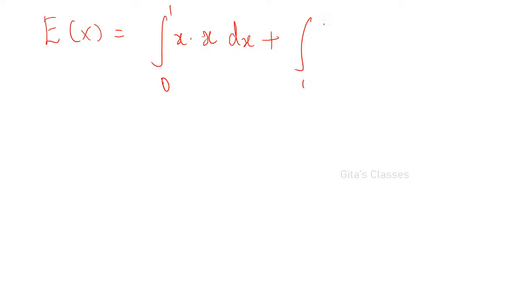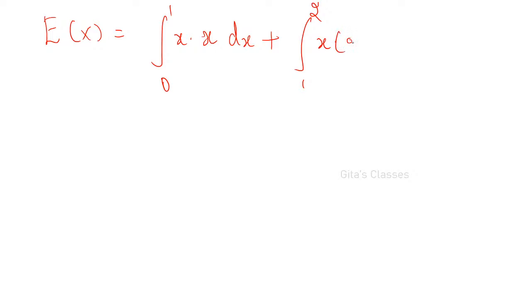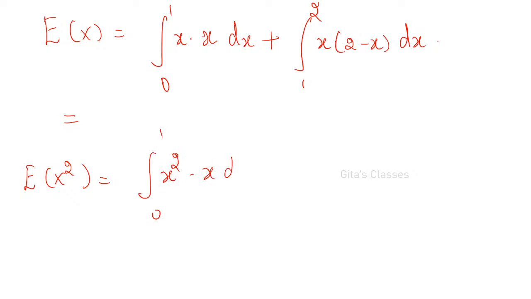E of x is equal to integral 0 to 1 x into f of x, which is x, so dx, plus integral 1 to 2 x into what is defined from 1 to 2, it is defined as 2 minus x. So 2 minus x into dx, right? Therefore you simplify this. Similarly find out E of x squared. E of x squared is integral 0 to 1 x squared into x dx plus integral 1 to 2 x squared into 2 minus x dx.